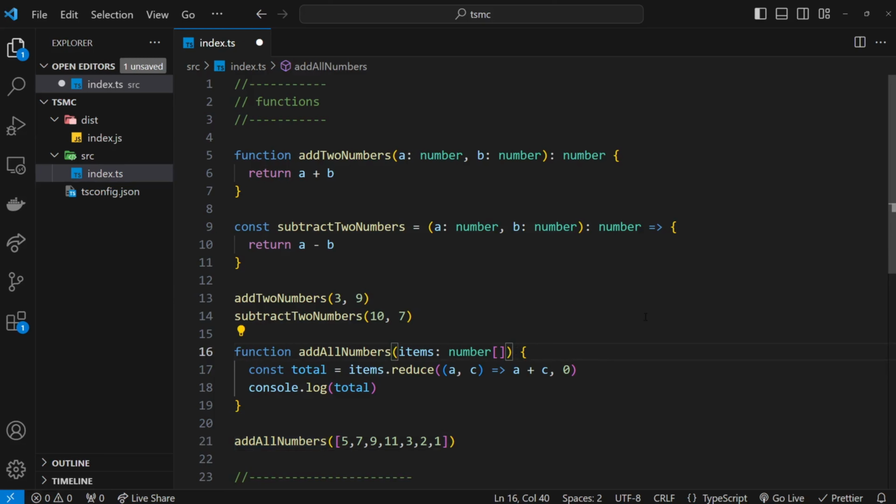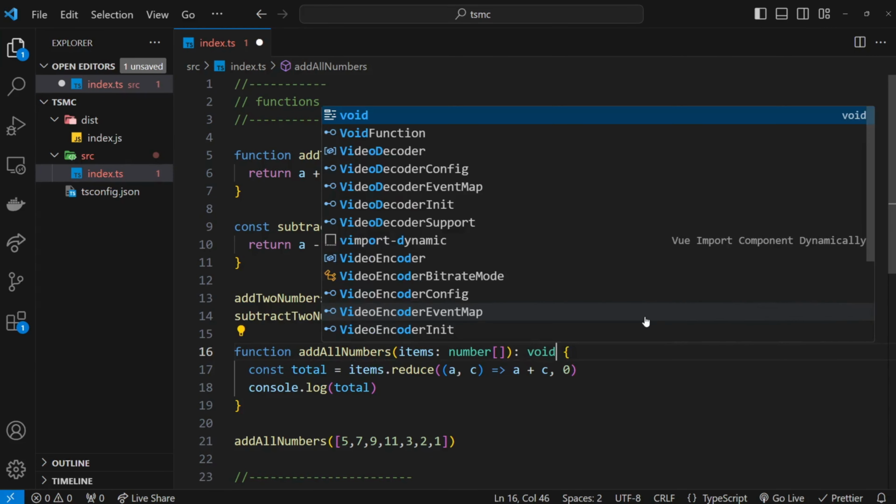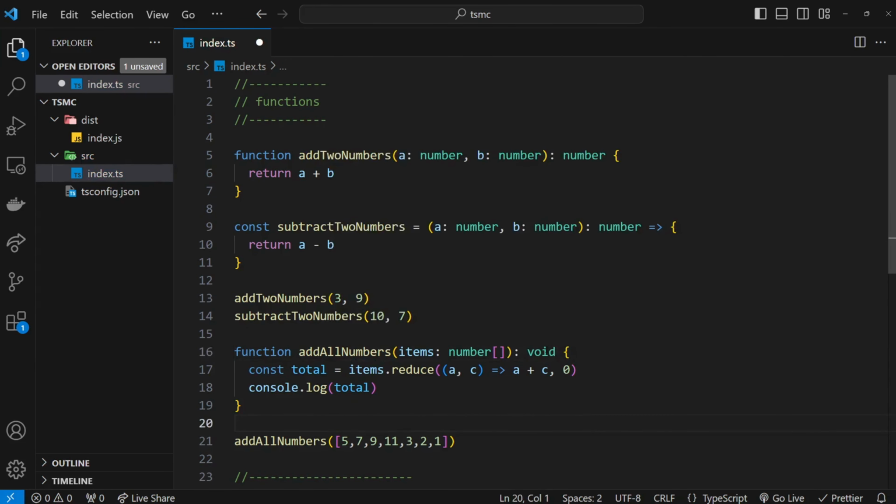Now we can explicitly type that right here, void, and that's going to do the same thing for us, except this time it's not inferred. Where we didn't have this, it infers the return type, but when we explicitly type it, then it's explicit.